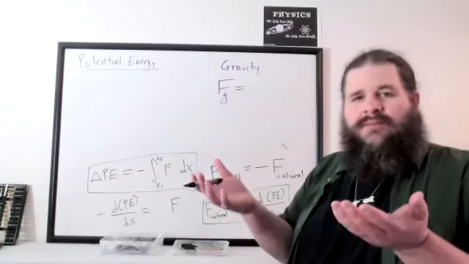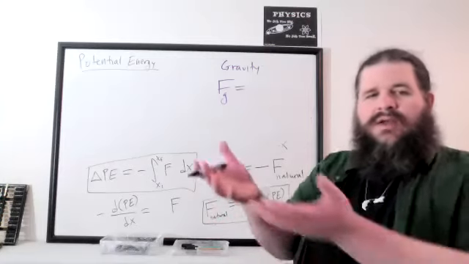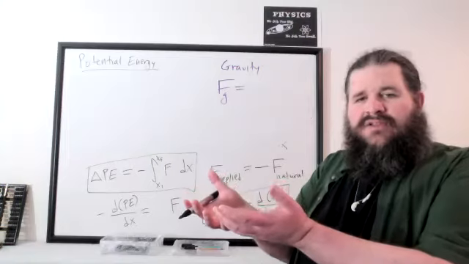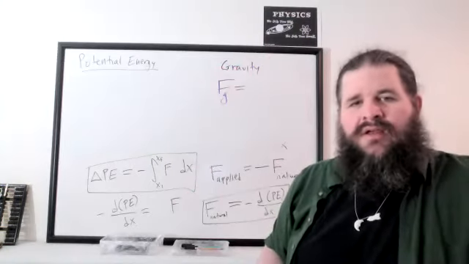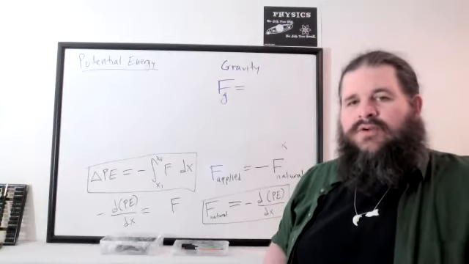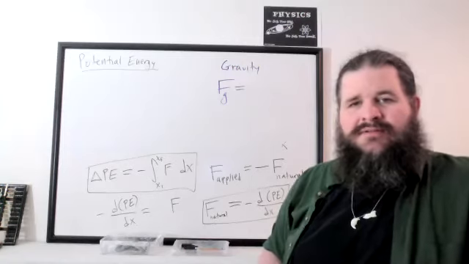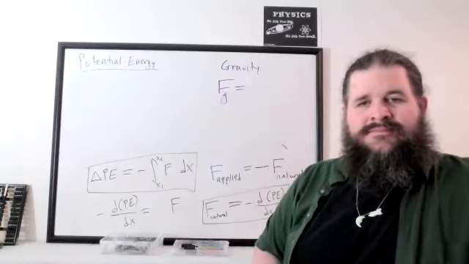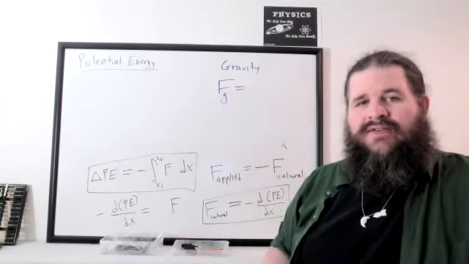Like if I'm holding two objects, maybe they're different. The force isn't so much about position though. If I'm holding an object here, I have to apply a certain amount of force just to hold it in place. If it's higher up, I still have to apply the same force to hold it in place. But what if it's a different object? What could be different about another object that makes it easier to hold in place or easier to lift? The mass. The more massive it is, the stronger the force of gravity is.